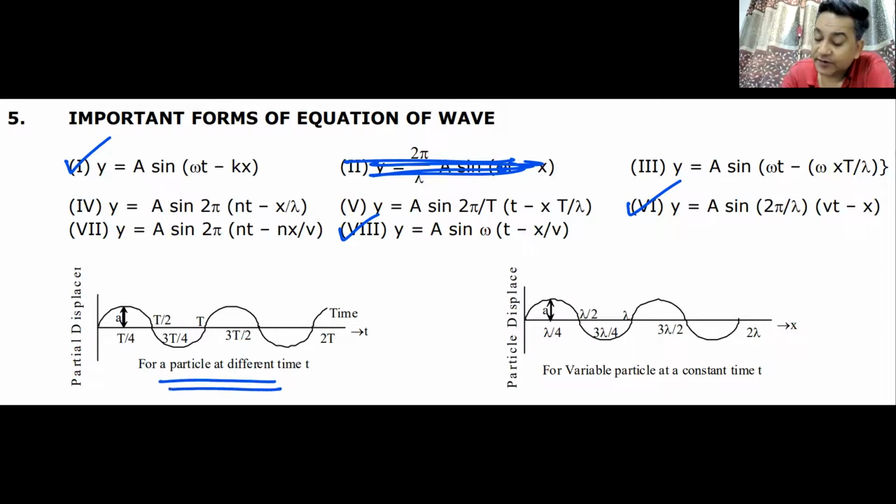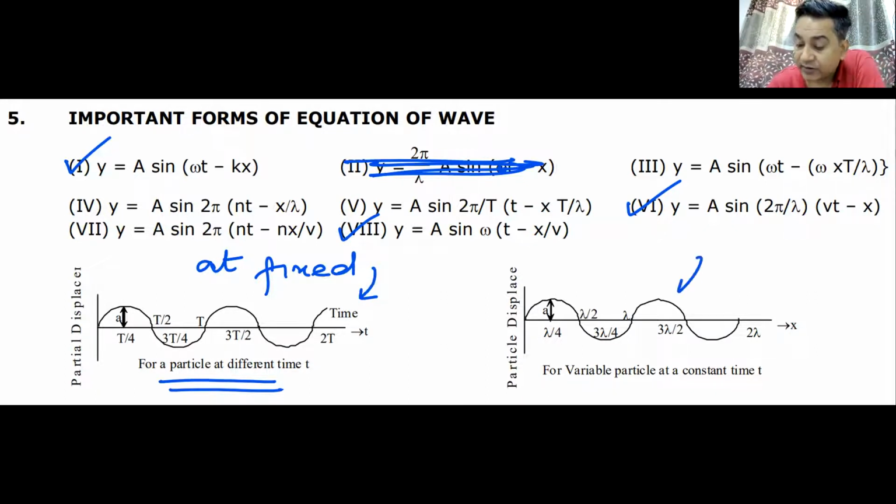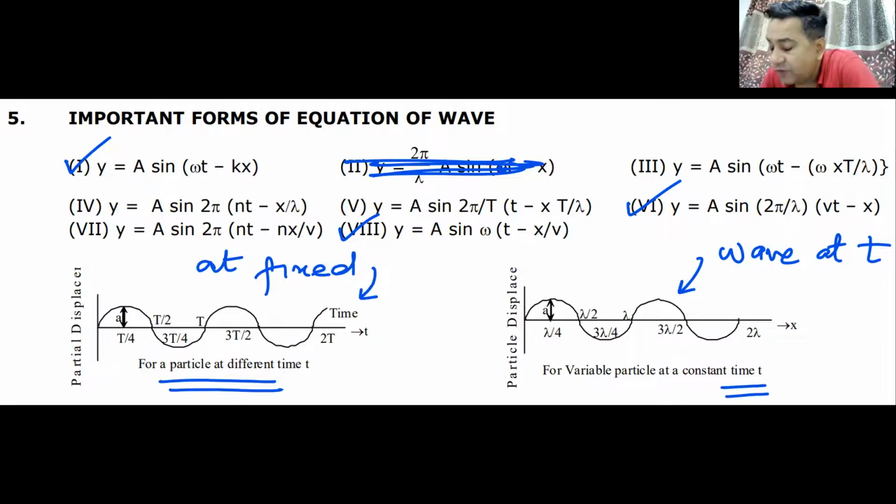This is the displacement of a particle at different times at a fixed x. The value of x is fixed. This is the formula. This is the graph for a fixed particle. This is the formula. This is the graph for the wave at a fixed time. This is the equation or form of the wave at time t. The previous graph is the graph of one particle at all times. The second graph is the graph of all particles at one time.